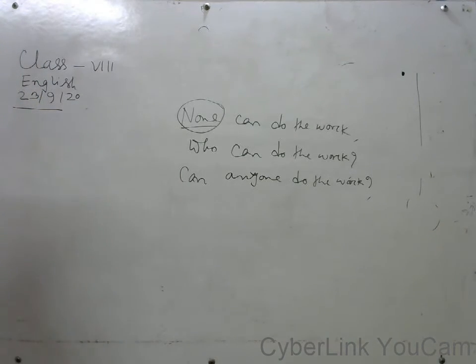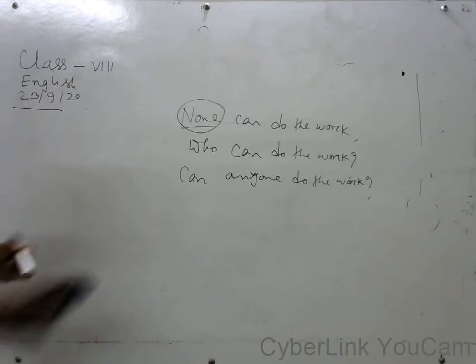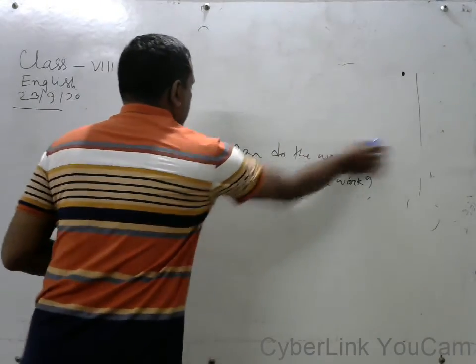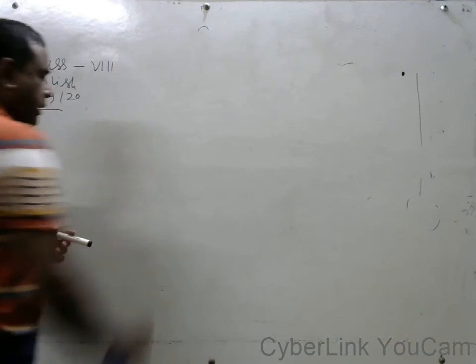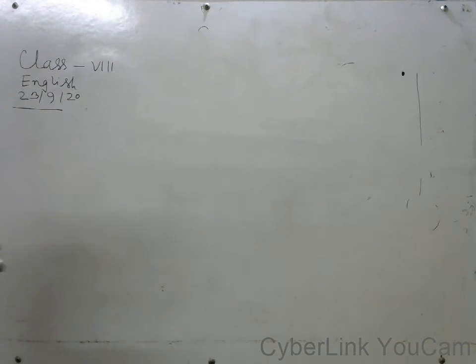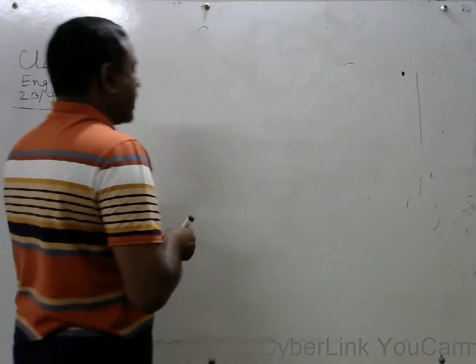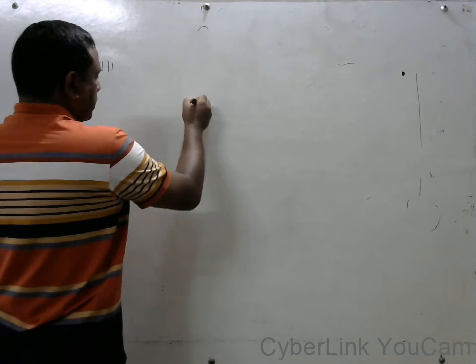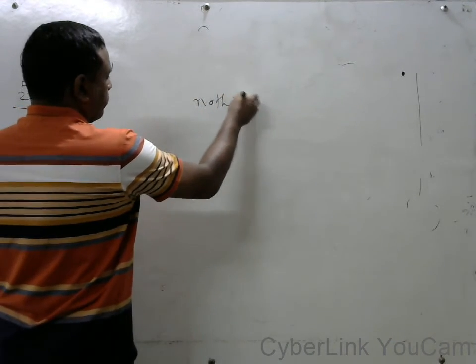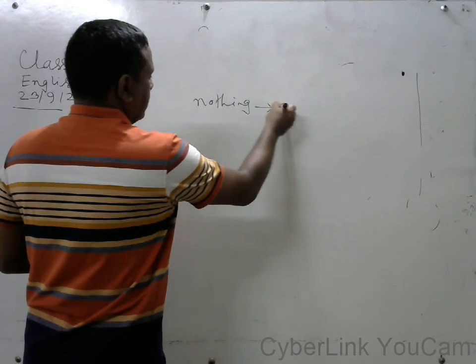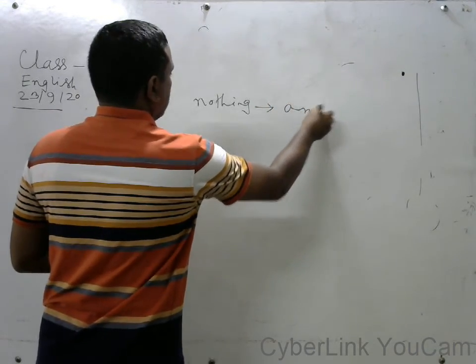Okay, my dear learners, sometimes we can find a negative word. Suppose "nothing," then we have to write "anything."